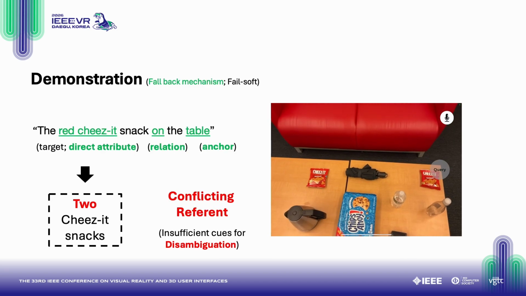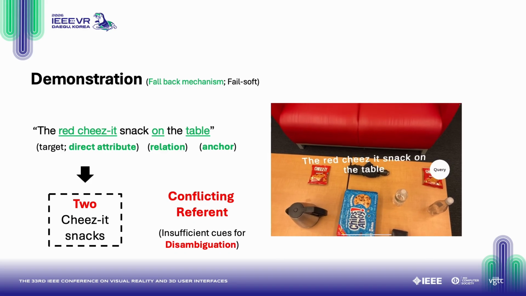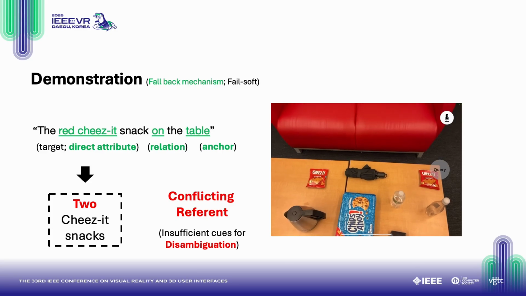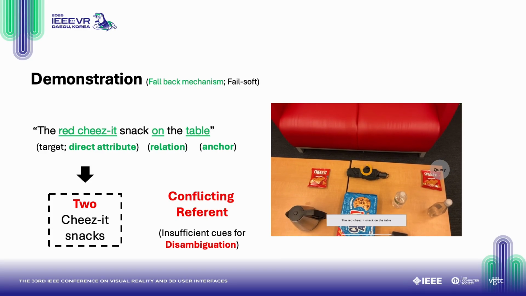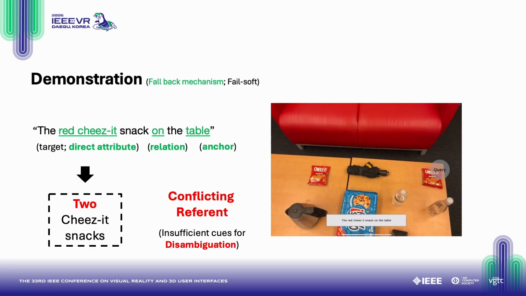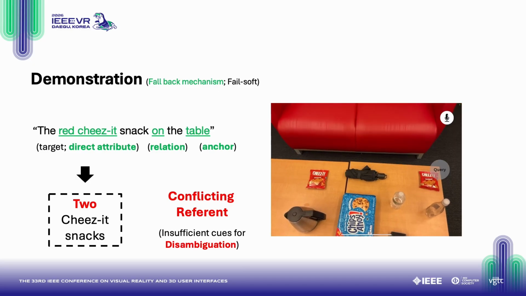When ambiguity remains unresolved, even after graph-based reasoning, or when there are conflicting conditions, the system switches to a fail-safe mode. In this mode, it falls back to a transcription interface and defers the final decision to the user by presenting the interpreted speech as text.